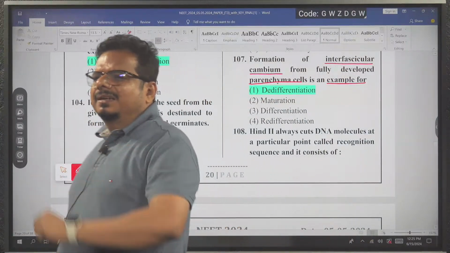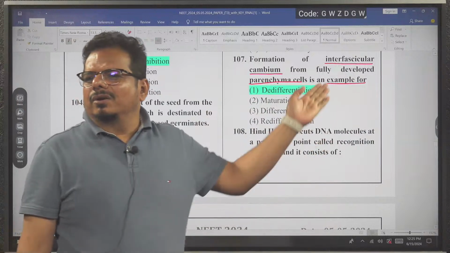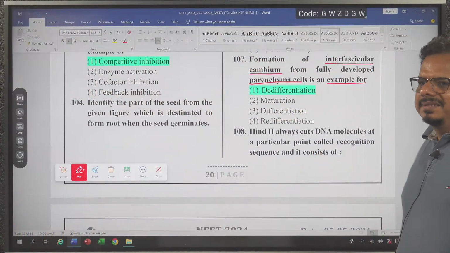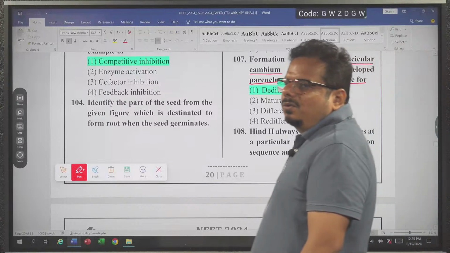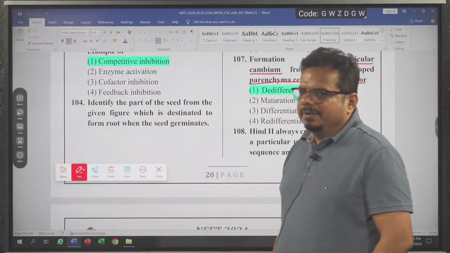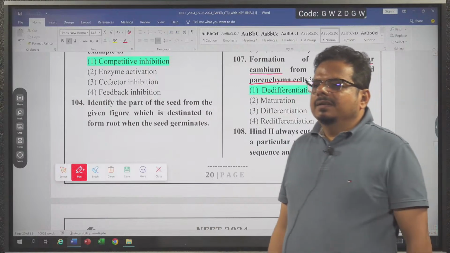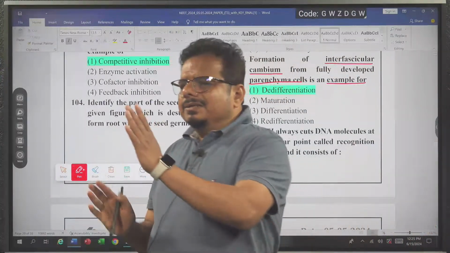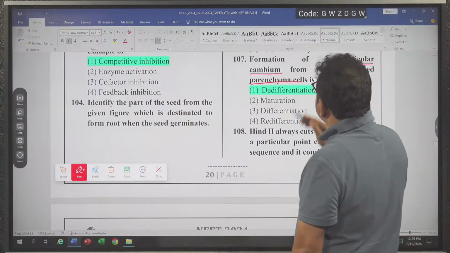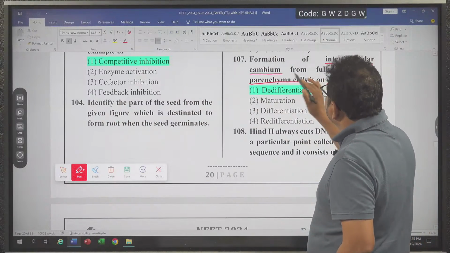Now leave the answer; the answer is already circled and highlighted, so nothing is hidden. My intention is not to tell you the answer. We already discussed this paper once, but I am discussing it again, with the intention of covering the surrounding concepts. Listen carefully.